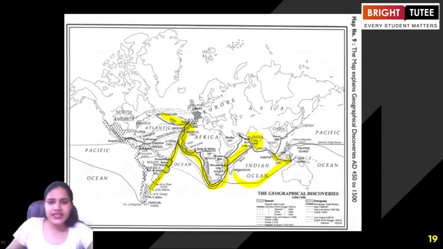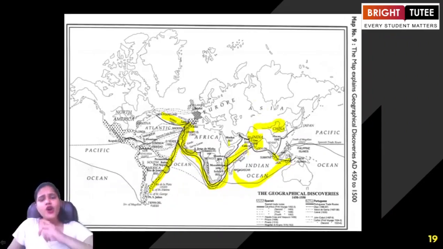So we see that if anything was to be carried from India, transported from India to other regions of the world, they either used the land route or the sea route. So for example, if a person living in India had to go to China, they would choose the land route, that is the mountain passes, in order to go to the region of China.